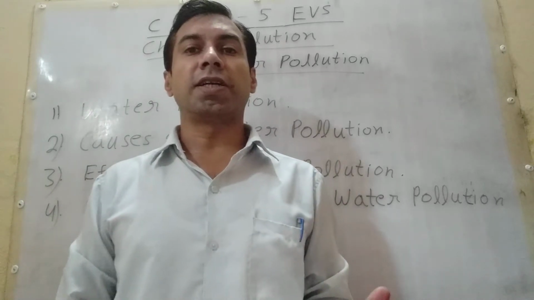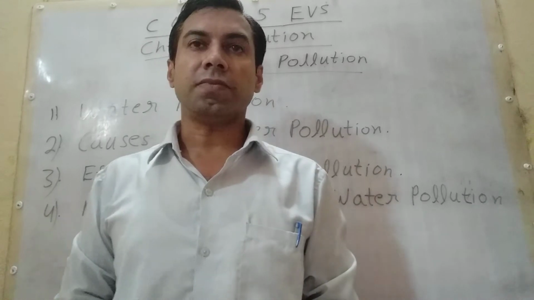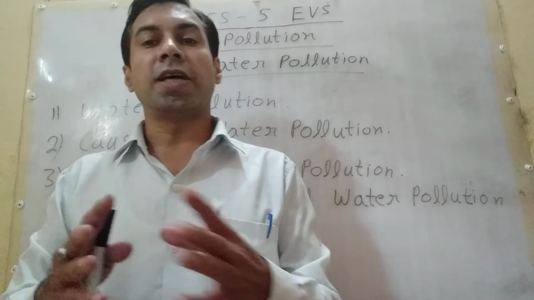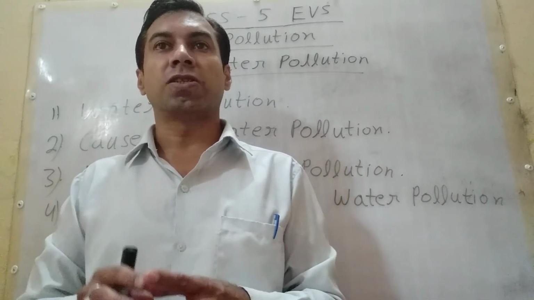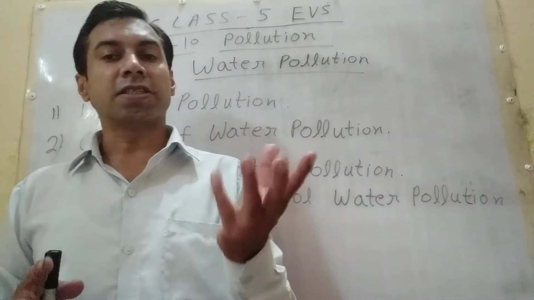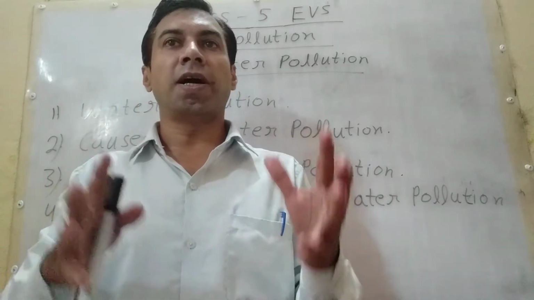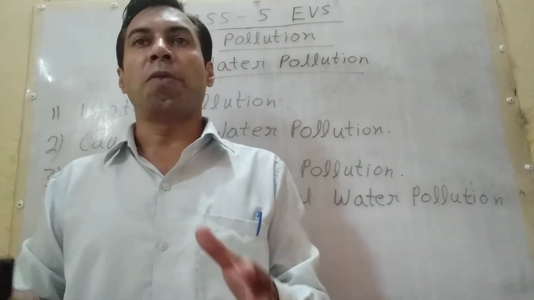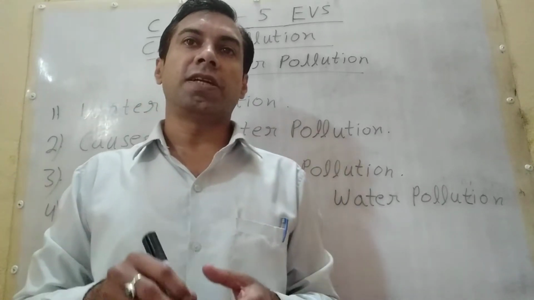Now students, what is contamination? Presence of an impurity or some other undesirable element that spoils, infects, or makes water unfit for living beings, that is contamination.